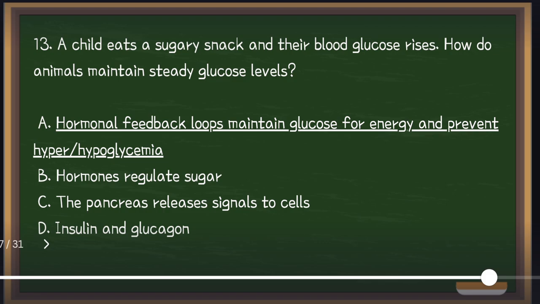They work in a feedback loop to keep glucose at a stable level for energy. When we talk about diabetes, one of the causes is that the pancreas will no longer produce insulin because it gets tired from constantly eating sweets. That's why we also have to regulate. So again, the answer is hormonal feedback loops maintain glucose for energy and prevent hyper or hypoglycemia.